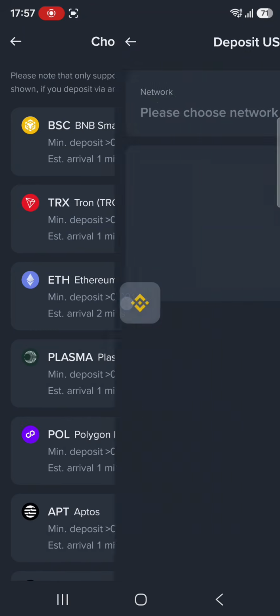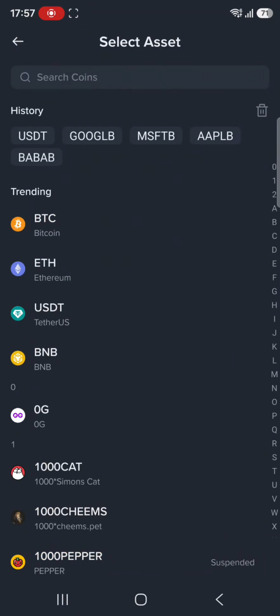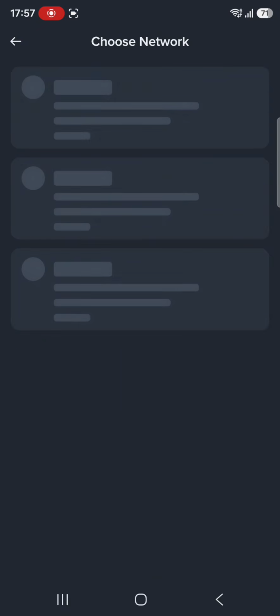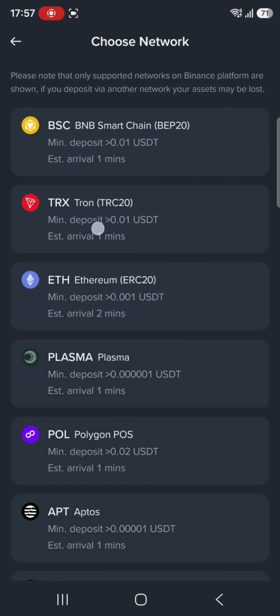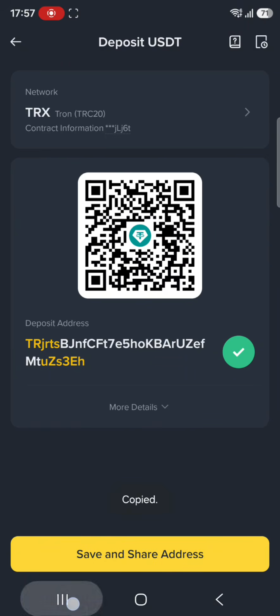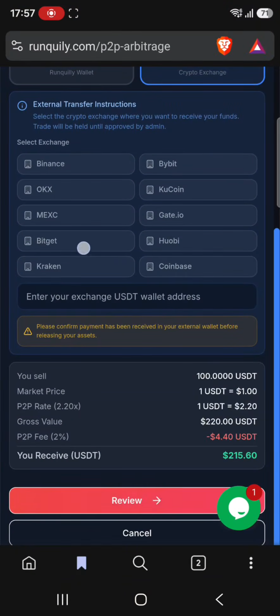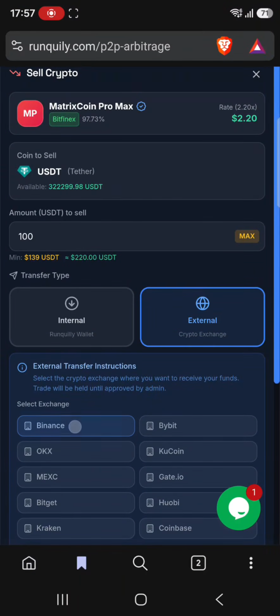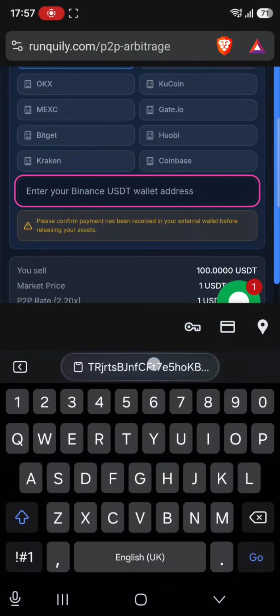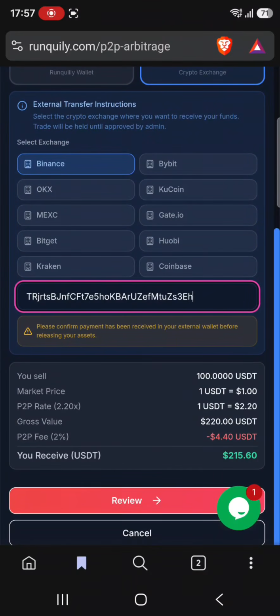Then we choose the network. No, it is not that one. It is USDT TRC20. So we'll use TRC20, copy the address, go back to Tranquilly, external wallet, then we choose Binance, we paste our Binance address. So our funds will be sent direct to our Binance address, and it will be 215.60 USDT.